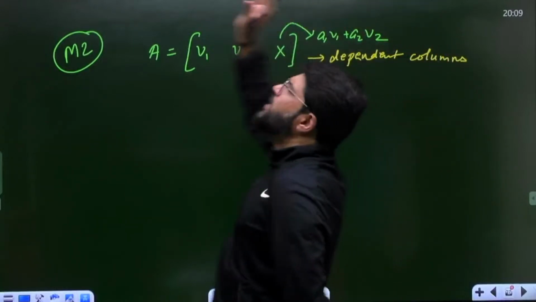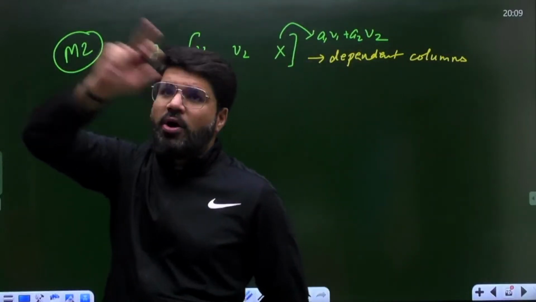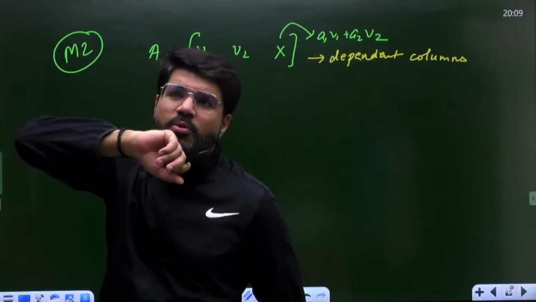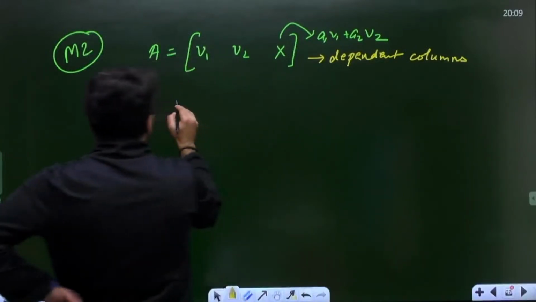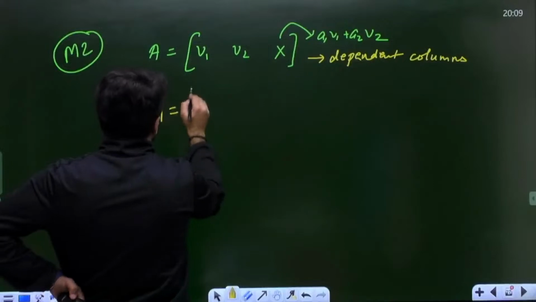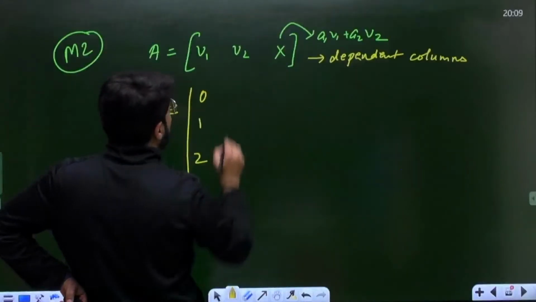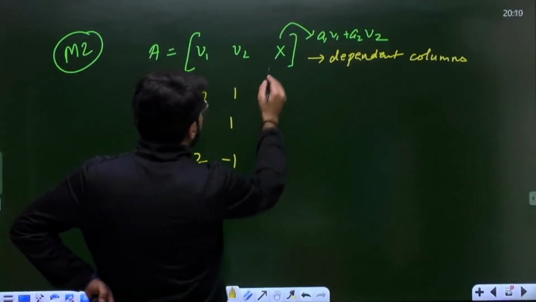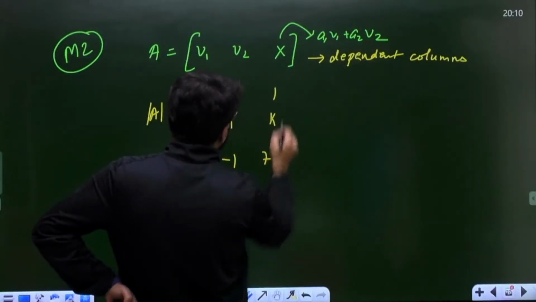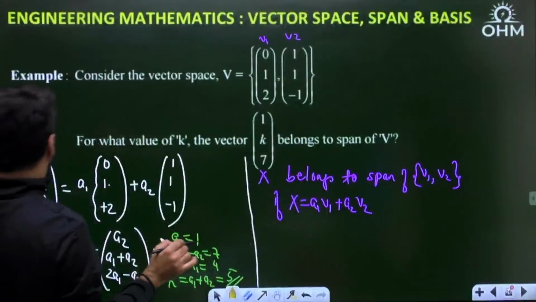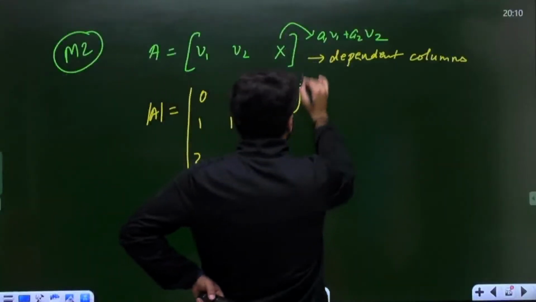And here, by the basic determinant property, because you form a 3 cross 3 matrix, you can talk about the determinant. If I talk about the determinant of A, let me write down the numbers. What is V1? 0, 1, 2. What is V2? 1, 1, minus 1. And what is X? 1, K and 7, correct. Now this has dependent columns.